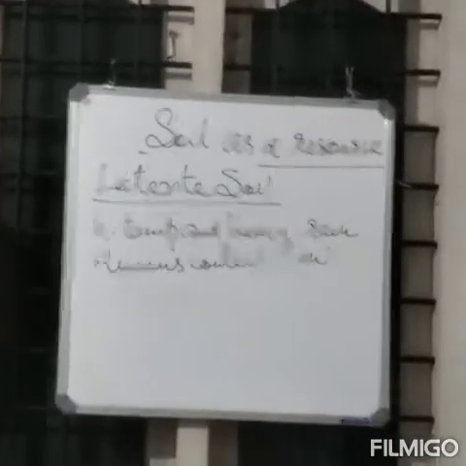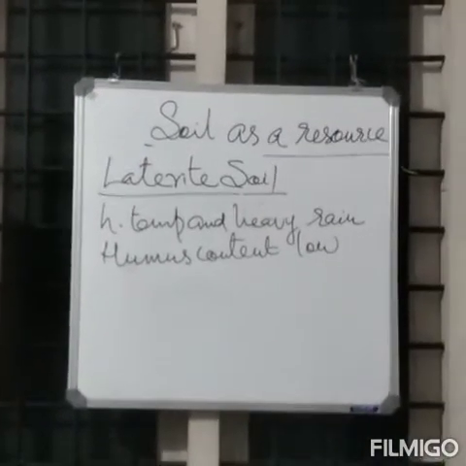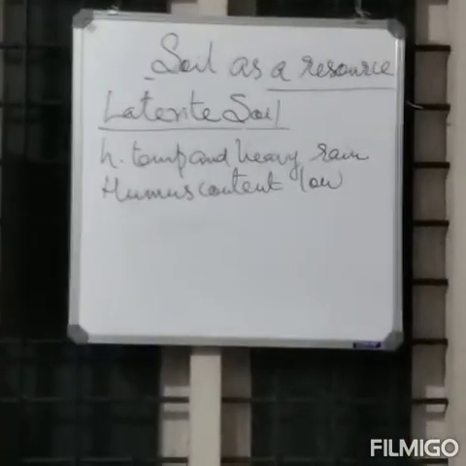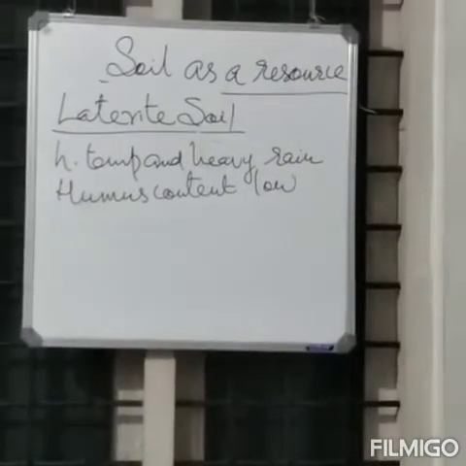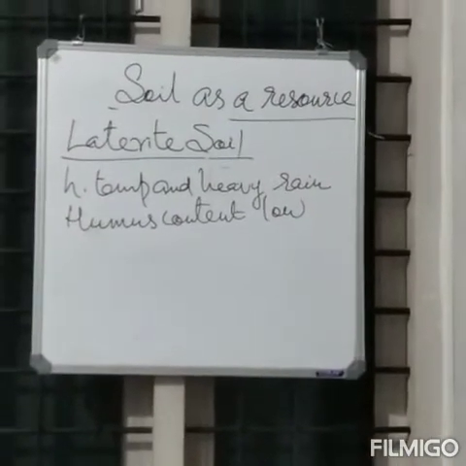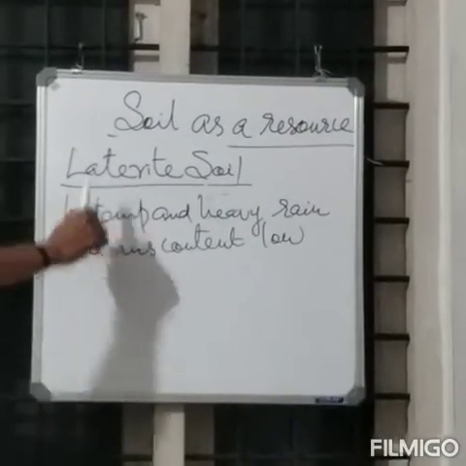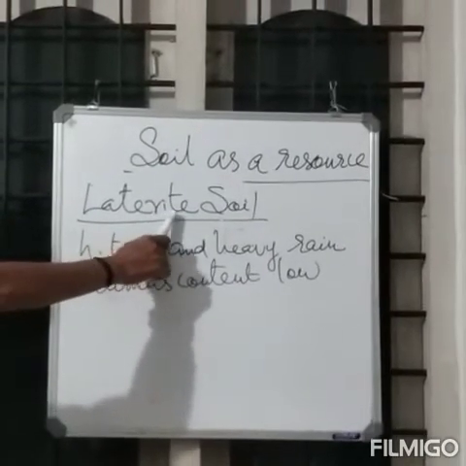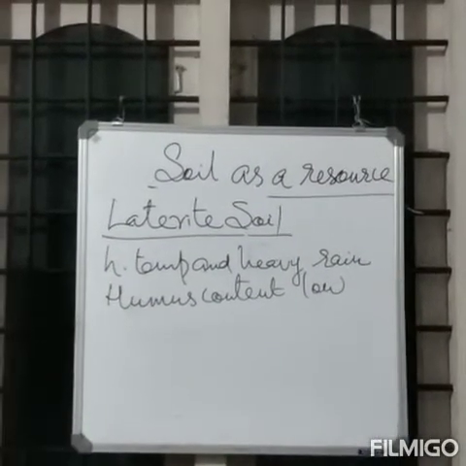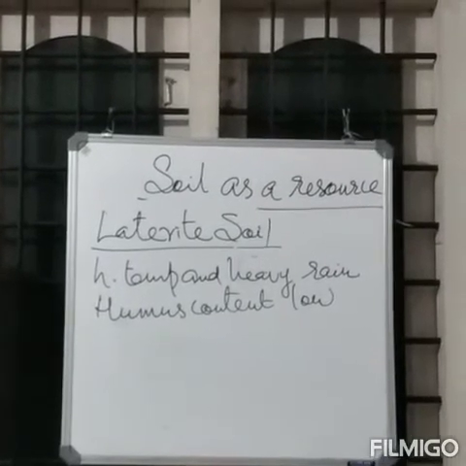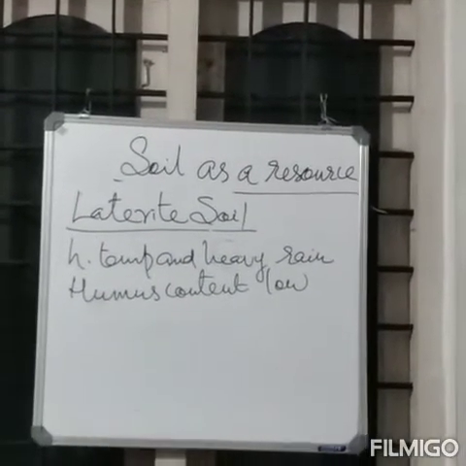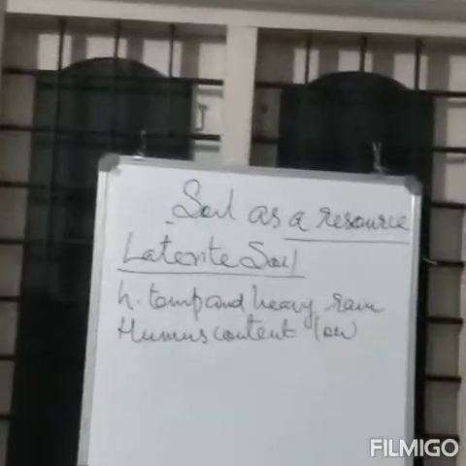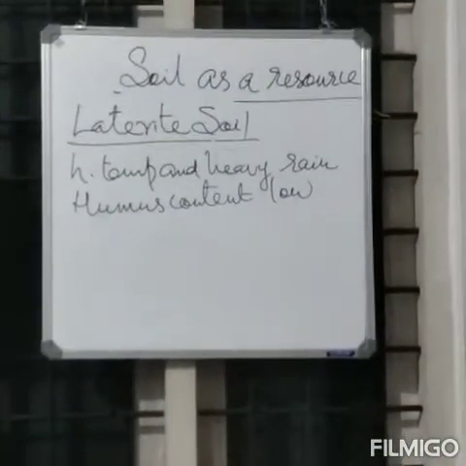Then, the laterite soil is suitable for cultivation when an adequate proportion of manures and fertilizers is given. In Kerala, the common soil is the laterite soil. This soil is useful for growing tea and coffee in the hilly areas of Karnataka, Kerala and Tamil Nadu.